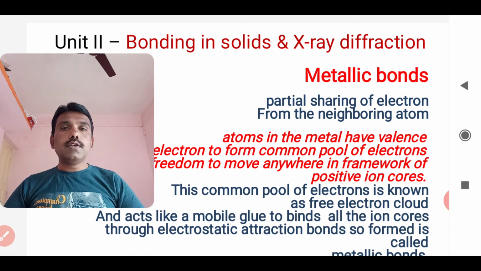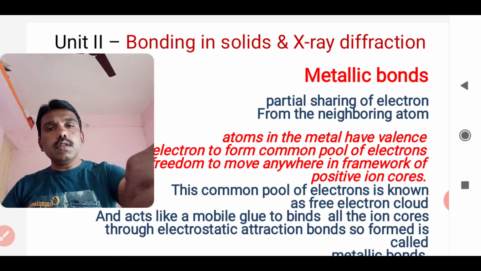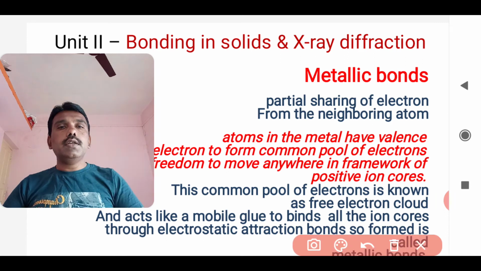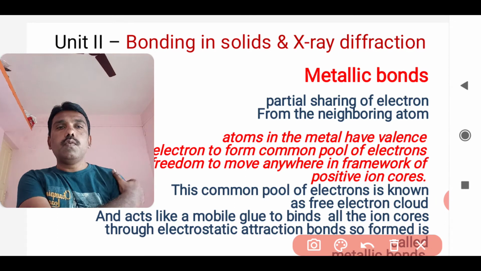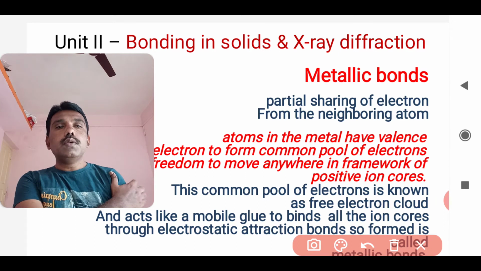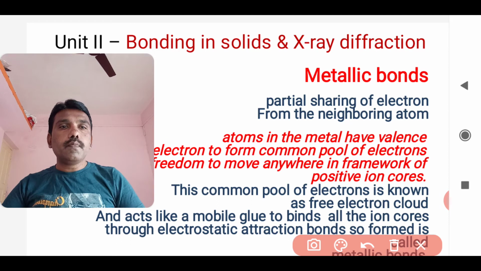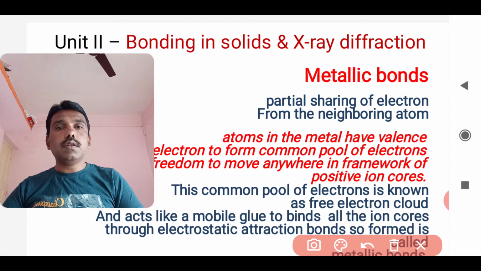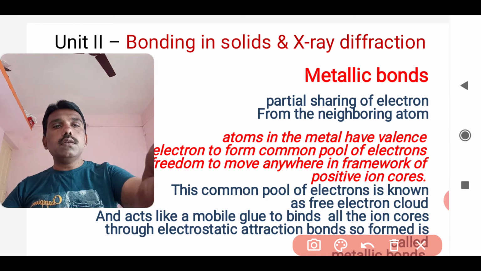If you look at the partial sharing in a little more detail, the atoms in metals contribute their valence electrons, the electrons of the outermost shell, to form a common pool.